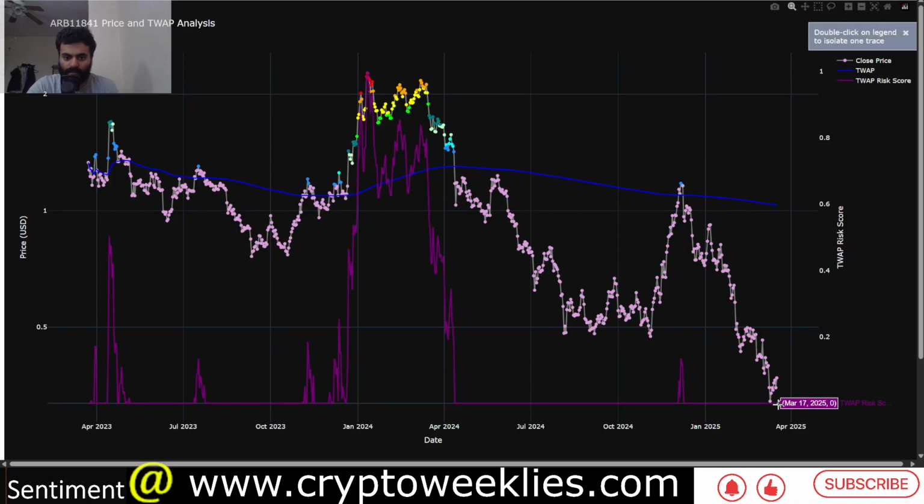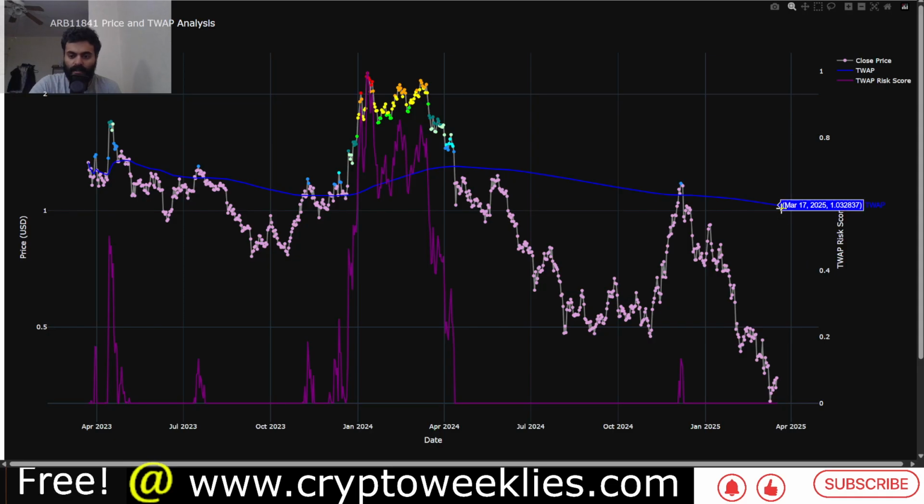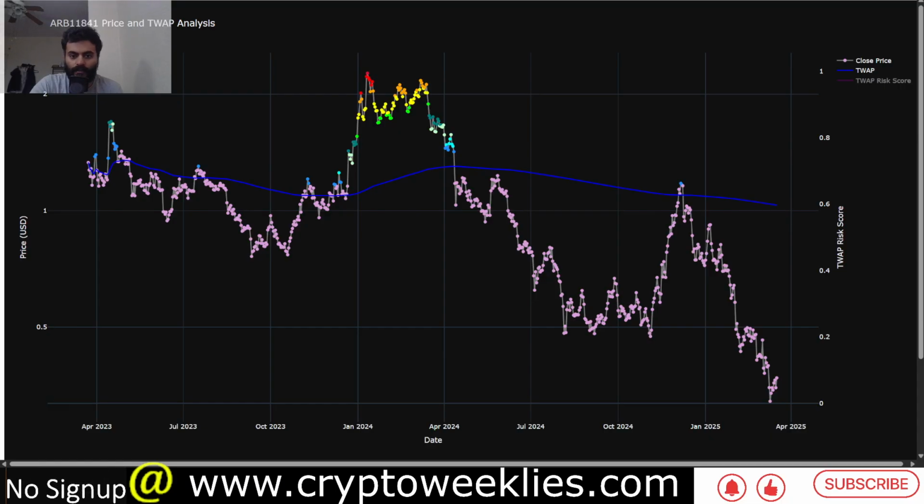Right now per this model, risk score is coming close to 0 because price is significantly lower than the time weighted average price. So the key to identify these overvaluation zones and undervaluation zones with this model, especially in the bear market phase, or in any dip buying phase during the bull market, makes the most amount of sense.